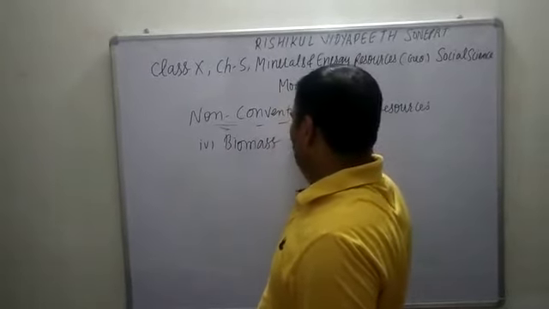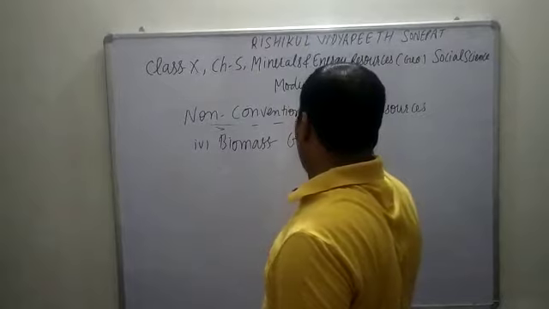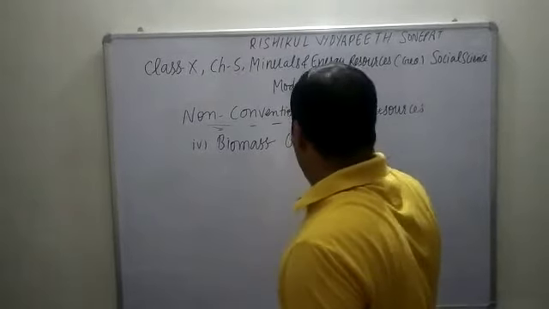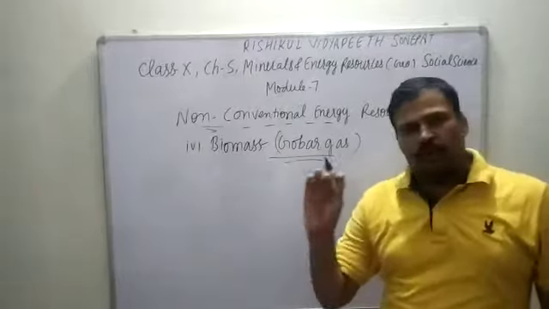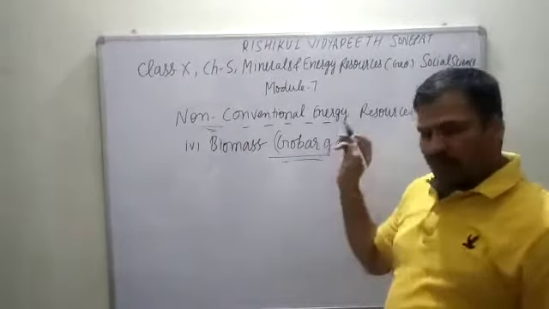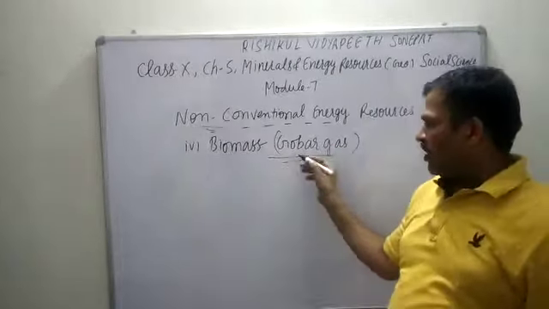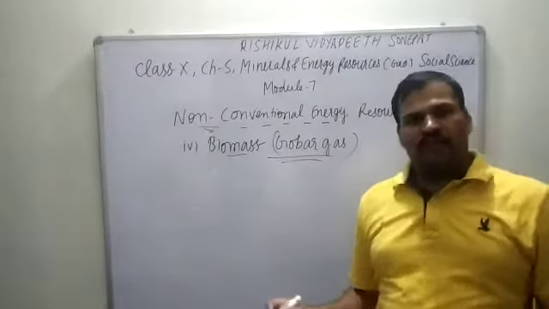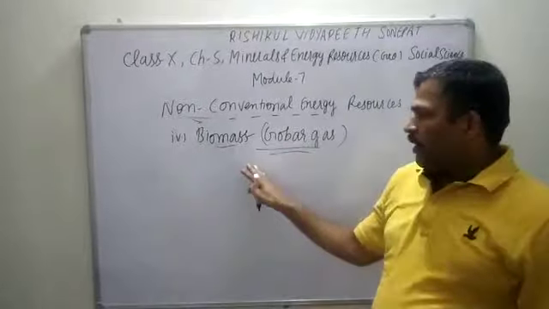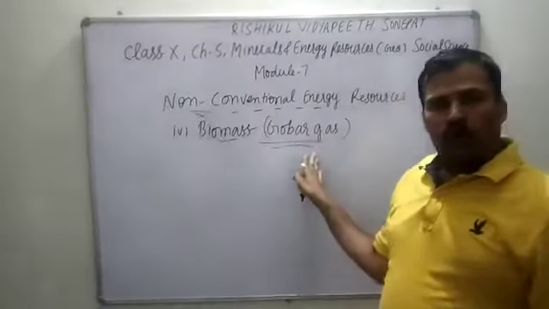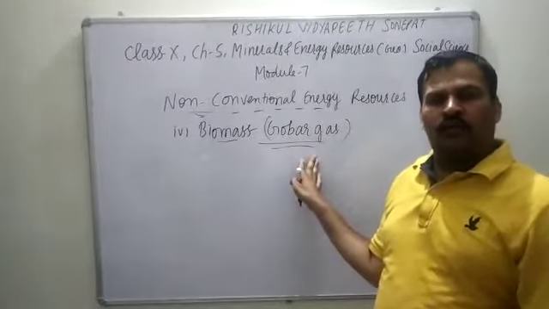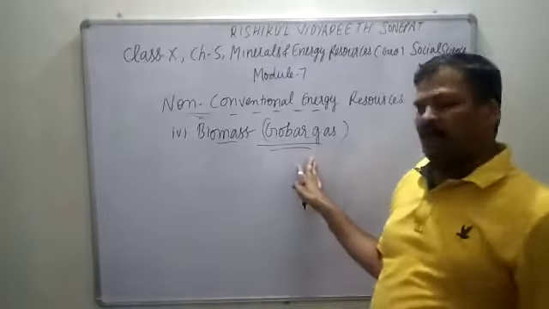Now next is biomass. You know that it is also known as gobar gas. What is there in this, especially in our country? We have the maximum number of cattle, and this cow dung can be used for biomass. A pit is made. एक गड्ढा बनाया जाता है. In it the cow dung, the waste material of the plants and other things are thrown.